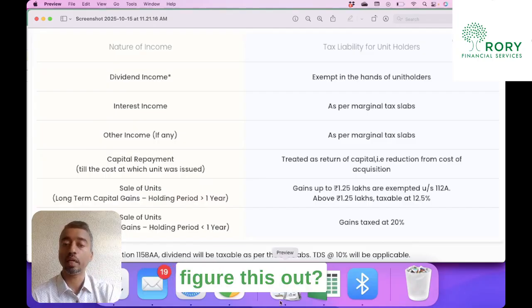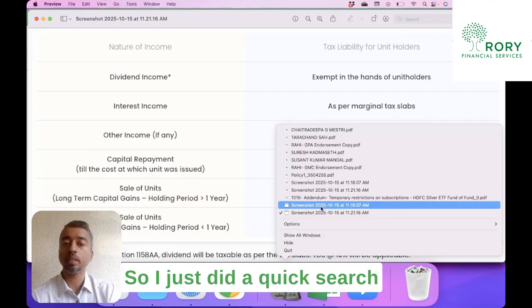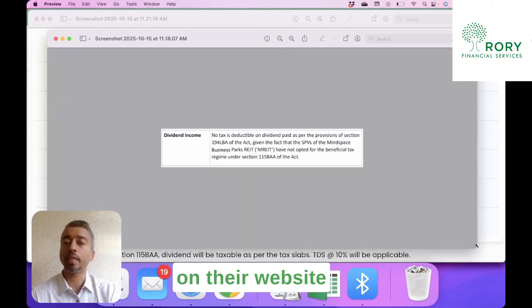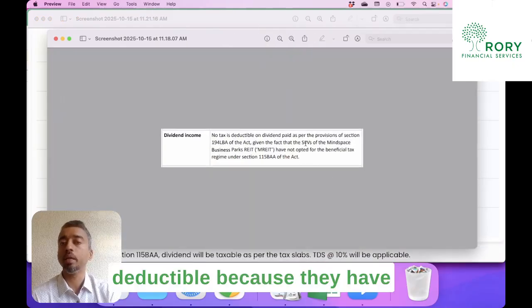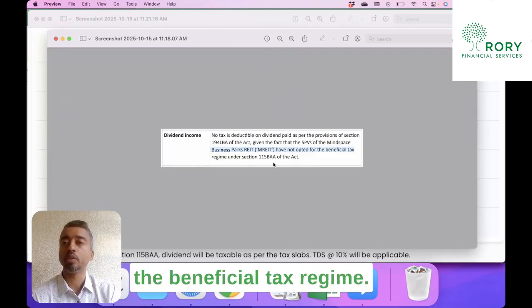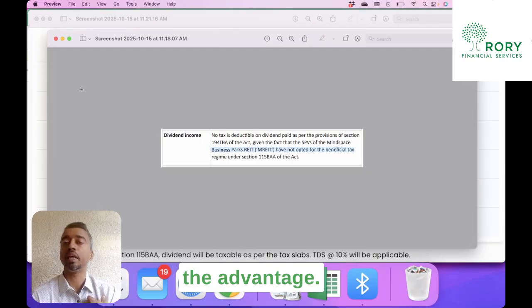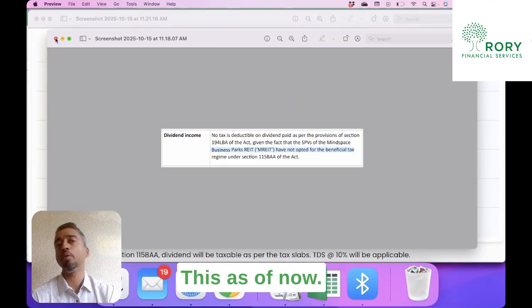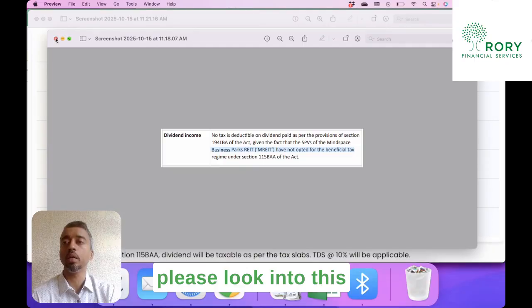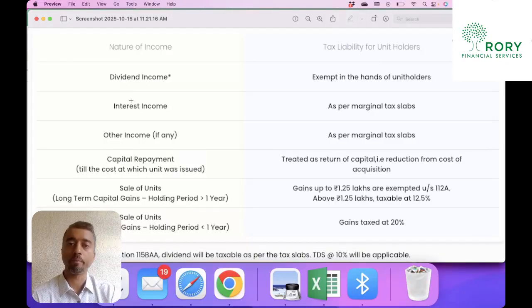And how do you figure this out? So I just did a quick search for Mindspace and I saw that they have mentioned on their website that no tax is deductible because they have not opted for the beneficial tax regime. So this gives us the advantage. We don't have to pay tax on the dividend. This is as of now. At the time of investment and redemption, please look into this before you go ahead.